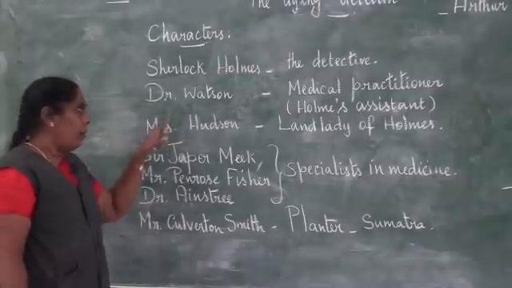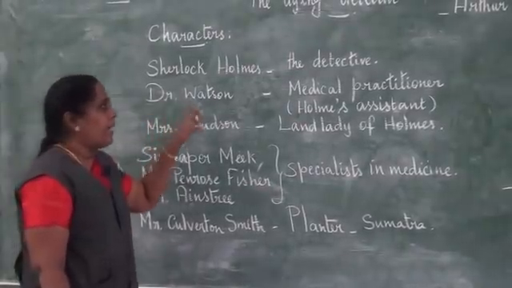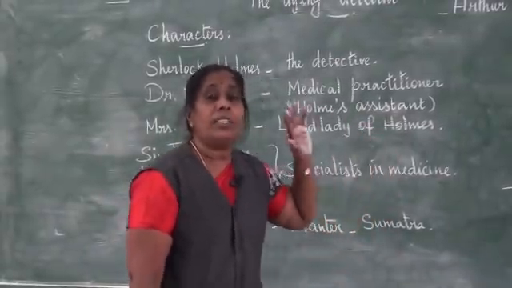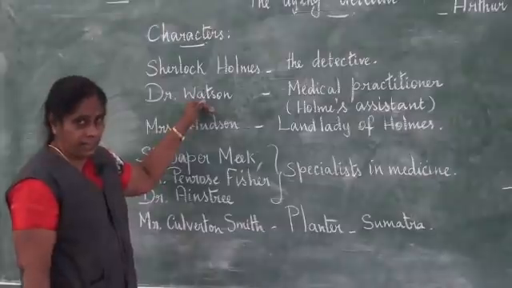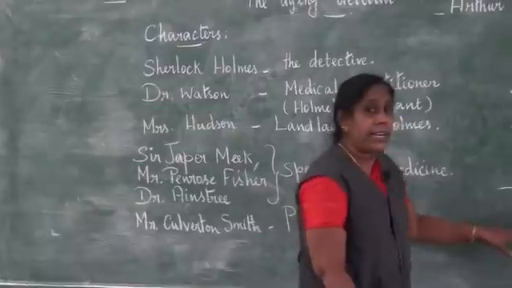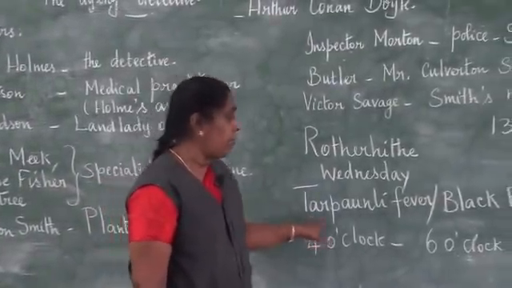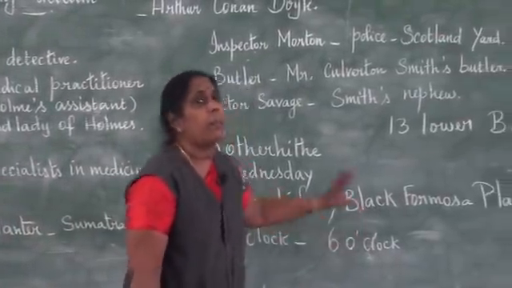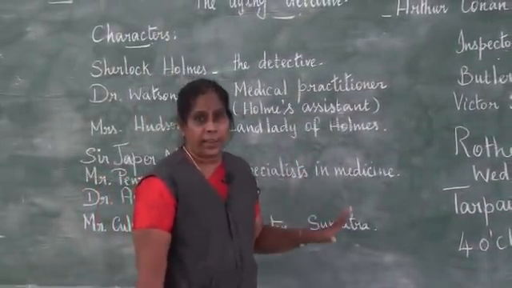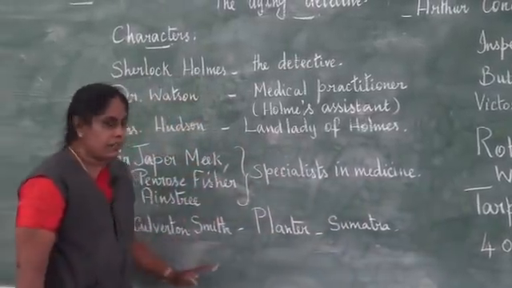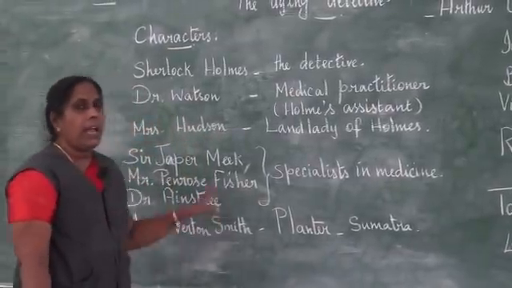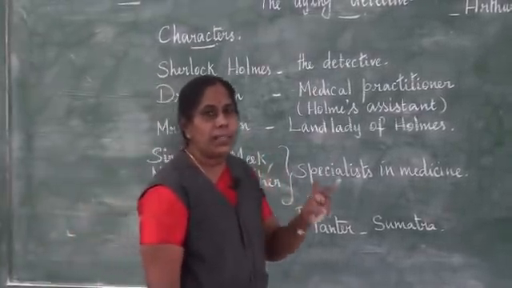Then he called Watson through Mrs. Hudson, and he came there, but Holmes did not allow him to treat him, because he feared surely Watson would have come to know that he was not sick. And so he didn't allow him. He told him that he was suffering from a very deadly disease that was called the Tarpanley fever or the Black Formosa plague. And that suppose Watson touched him also, he is going to die. So immediately Watson asked to send some specialists, but still Holmes avoids. He is getting very angry with him and asks him to stay in his room for 2 hours quiet.